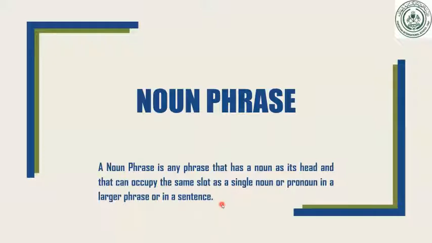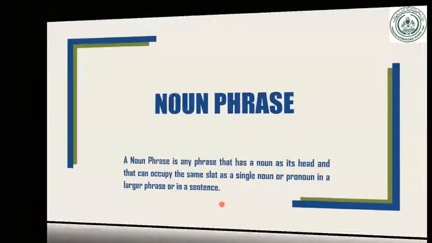Now, in other words, I will say, when we say the noun is a single word like Ahmad, okay, or any name of anything, laptop, mobile, money, okay. So these are the names, nouns with a single name. But noun phrase means a group of words, but they perform the duty of a noun. We have many examples. Have a look over here, dear students. Here it is a noun phrase.